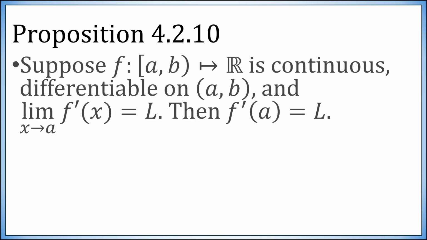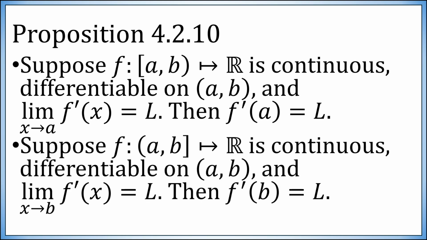So here's the proposition. Suppose f is continuous and differentiable on the open interval from a to b, continuous at the left endpoint. Similarly, the derivative has a limit as x approaches the left endpoint. Then the derivative at the left endpoint is the value of that limit, with a similar result for the right endpoint. Again, we are not going to prove this. It is left as an exercise.